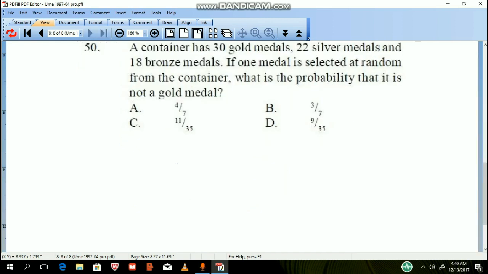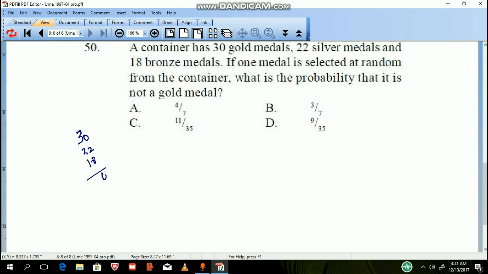UTME 2004 question number 50. A container has 30 gold medals, 22 silver medals, and 18 bronze medals. If one medal is selected at random from the container, what is the probability that it is not a gold medal? It is not a gold medal means you are picking silver and bronze. So first thing first, let's sum up the whole medals. We have 30, 22, we have 18.